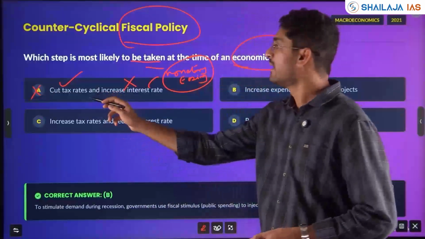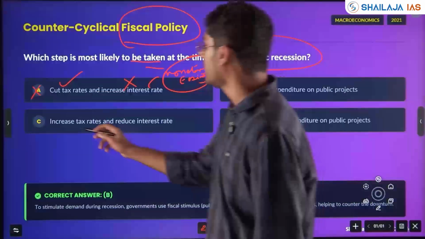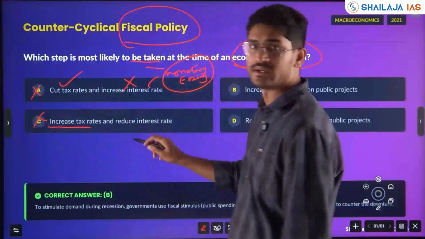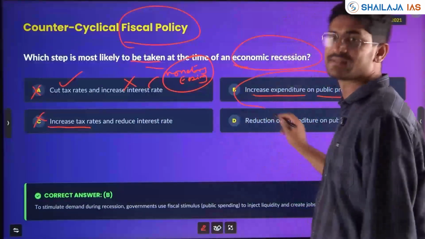Yes, you will cut tax rate, but you will not increase interest rate. Then increase tax rate, no. You should cut tax rate and reduce interest rate. Increase expenditure on public projects, yes.